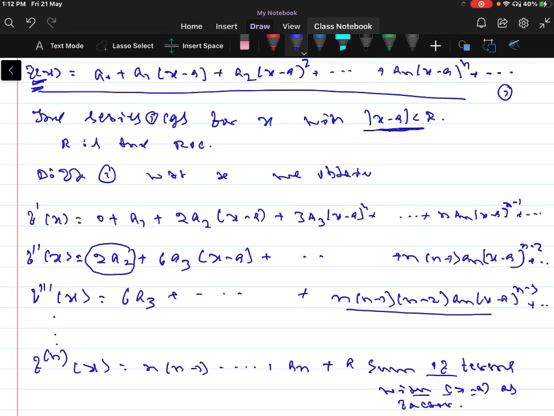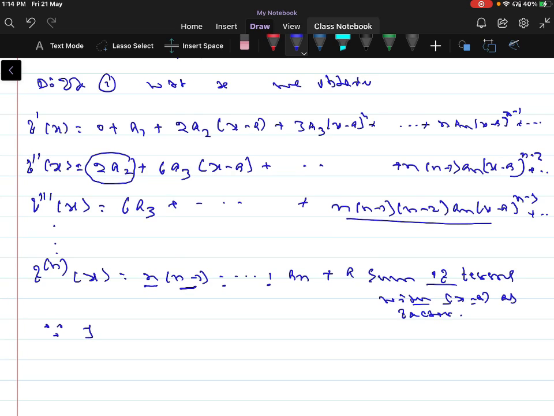So here we can observe that if you differentiate (x minus a) to the power n times, that can be written as n into (n minus 1) till 1, that is n factorial. Since the above equations hold for x equal to a, now we have f dash of a.